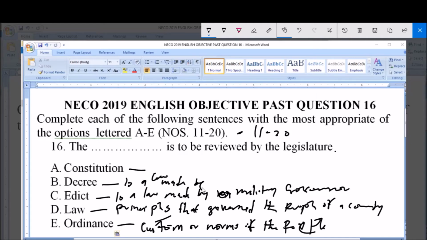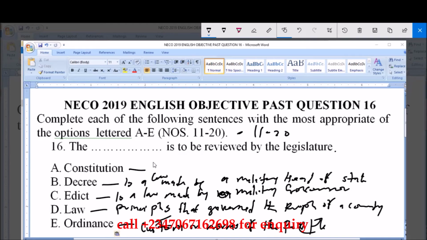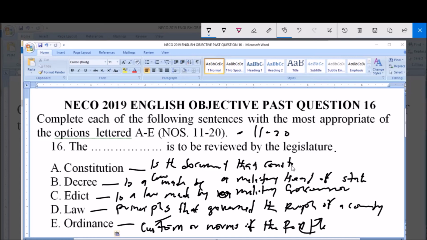made by a military head of state. Then constitution is the document that contains all the laws of a state.